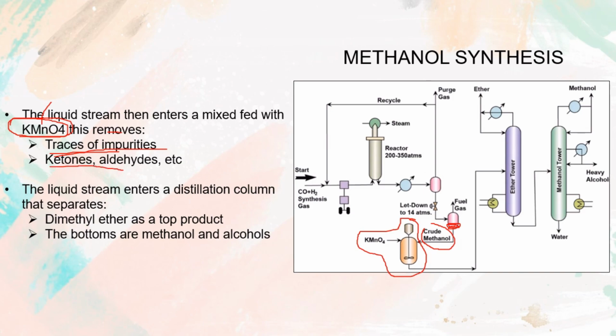After the crude methanol enters the mixer, we keep going and send it to the ether tower. Why do we use the ether tower? Because it is easy to separate. Why easy to separate? Because the ether is non-polar. This ether has an oxygen and a methyl group on each side, so it is a non-polar molecule, and all the other alcohols are polar molecules.